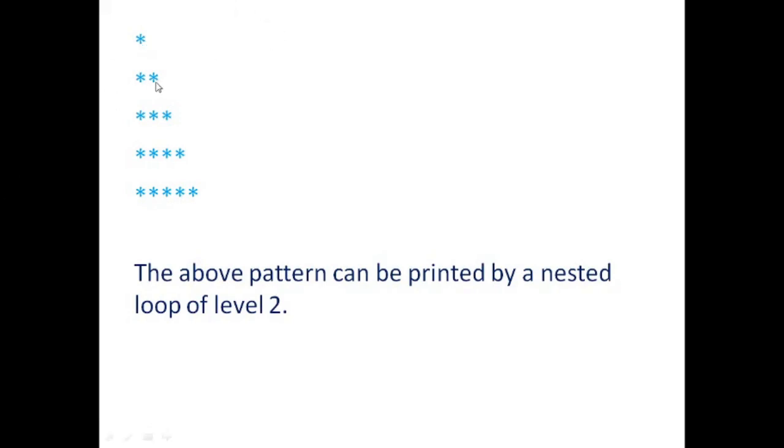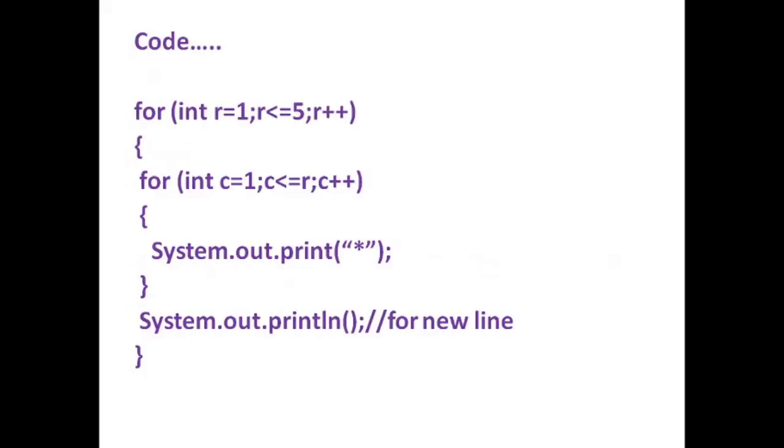If there are two rows, if there's a second row, then we have to print two times. That is, we have to print the number of asterisks equal to the number of the row which we have to print. So what we have done is, we have run the loop of c is equal to 1 to c is less than or equal to r.